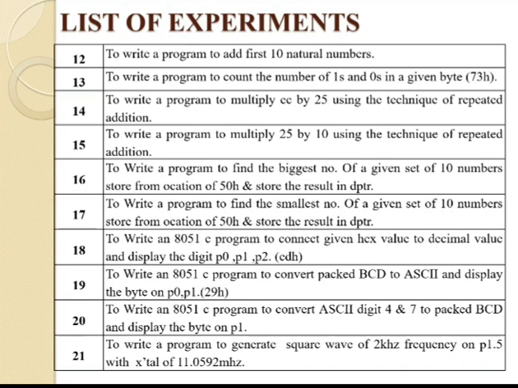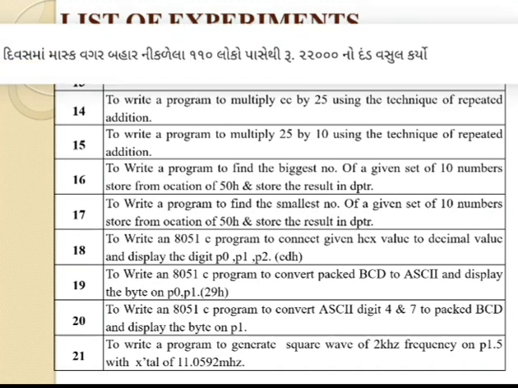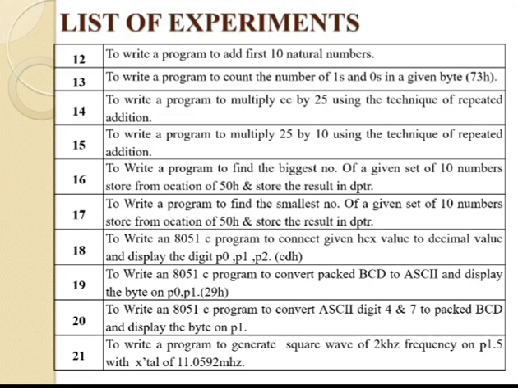Experiment number 16 is to write a program to find the biggest number of a given set of 10 numbers, stored from location 50H, and store the result in DPTR. So we have to find the biggest value from the given set of 10 numbers. In the same way, experiment number 17 is to find the smallest value from the given set of 10 numbers. Experiment number 18 is to write an 8051 C program to convert a given hex value to a decimal value.